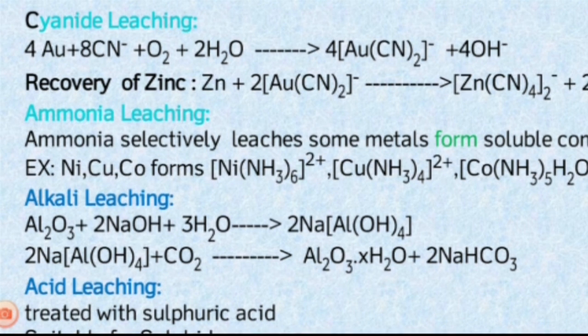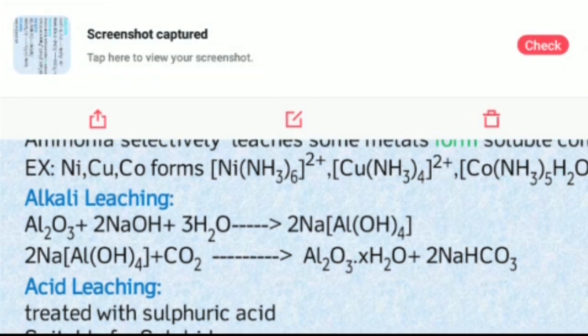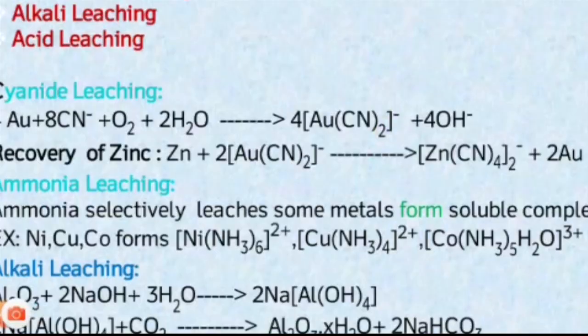Then next one, alkali leaching. Alkali, sodium hydroxide or sodium carbonate, is used in the alkali leaching process. See the example: bauxite ore is taken, Al2O3, alumina. So bauxite ore is treated with the alkali.